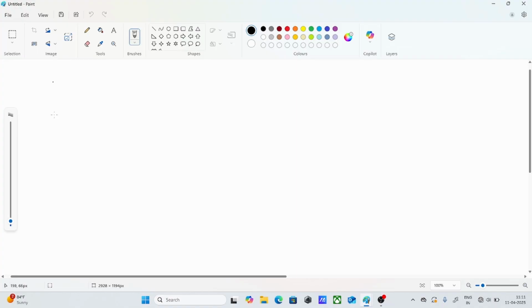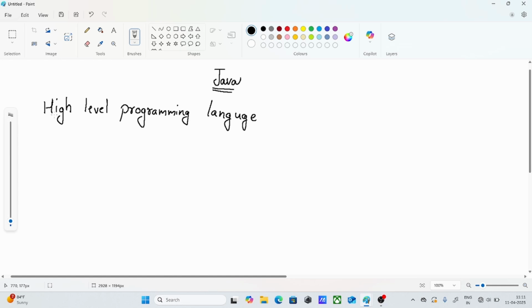We are going to start learning by knowing a concept called Java. So first of all, we have to know what you mean by Java. Java is a high level programming language. So what do you mean by this high level programming language? A big thing is there, right? So what do you mean by this?